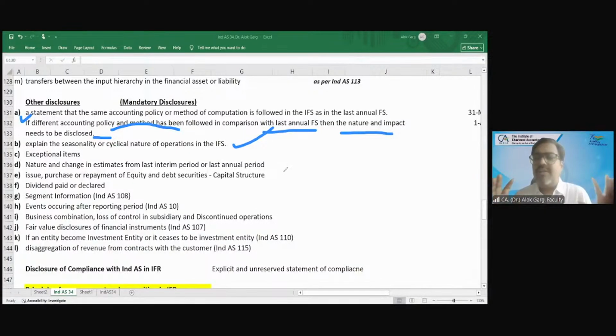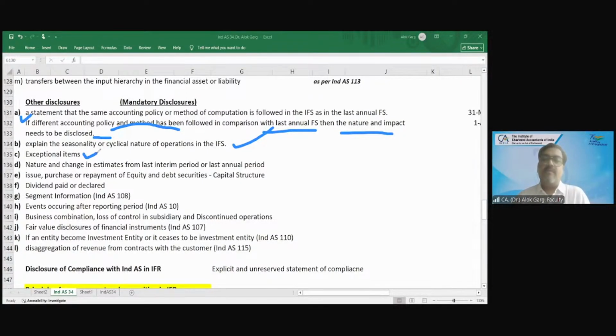All these sugar companies write in their financial results that our business is seasonal or cyclical in nature. This is the requirement of SEBI regulations also, so they have to state this fact in their financial results. And Ind AS 34 also requires you to disclose this fact if the company is into a cyclical or seasonal nature of business.